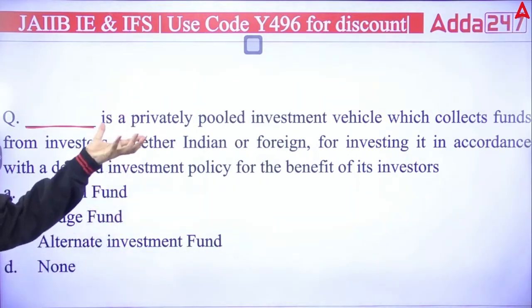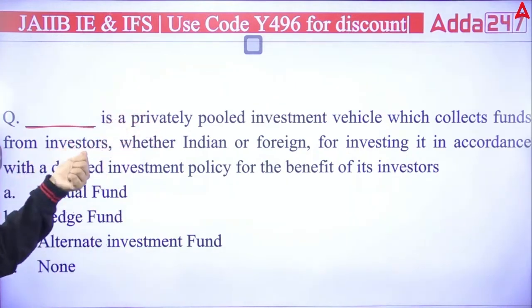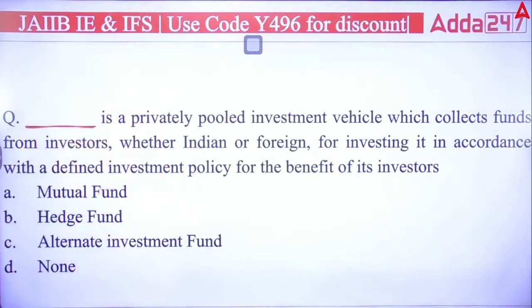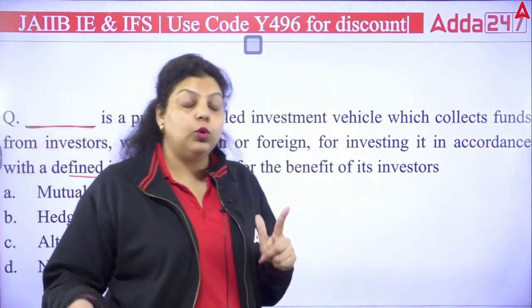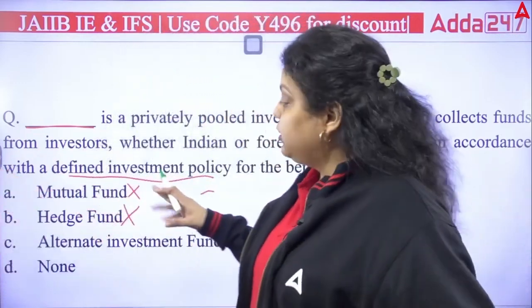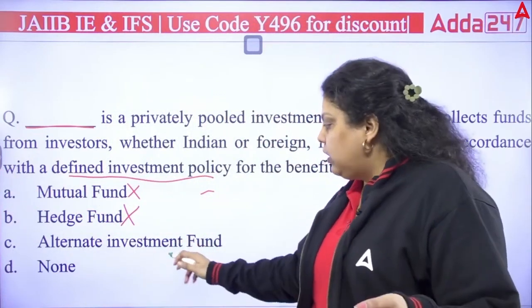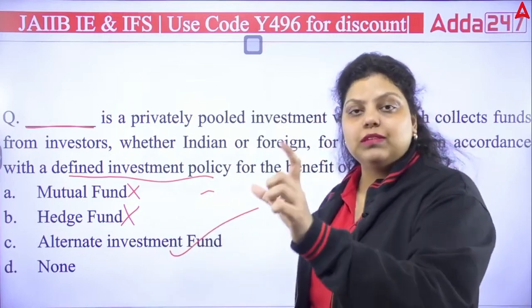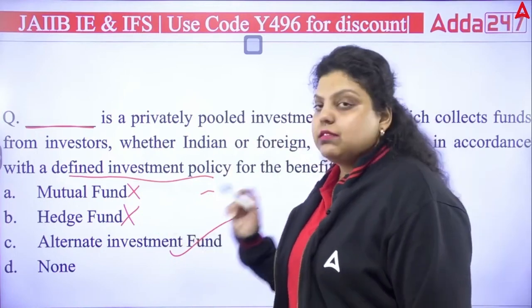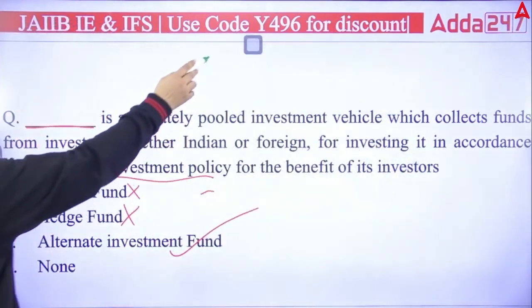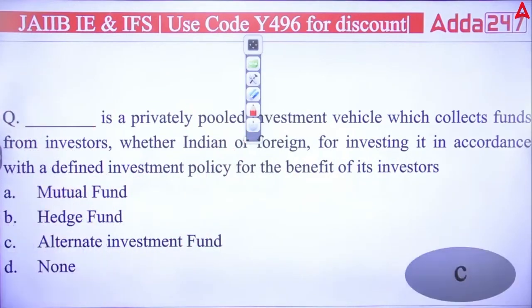So it's a privately pooled fund. You have collected funds from various investors, whether they are Indian or foreigner, doesn't matter. Then you are investing that money with a defined investment policy for the benefit of the investors. So it cannot be a mutual fund, it cannot be a hedge fund, because they invest in any diversified sector to minimize the risk. They do not have a defined investment policy. But an alternate investment fund has a defined investment policy in which it will be told to you, this is the money, you can invest this money in this particular sector. So the right answer will be C. Okay, right answer is what? It is C. Alternate investment fund. Chalo, next question.